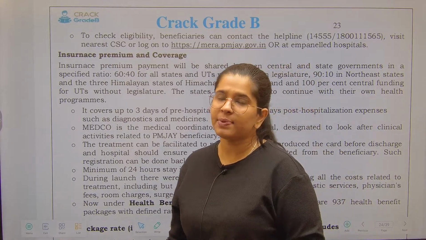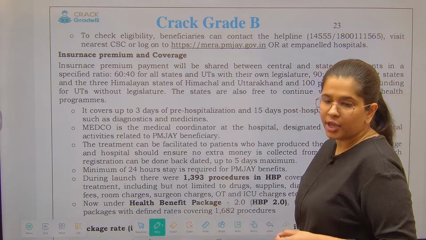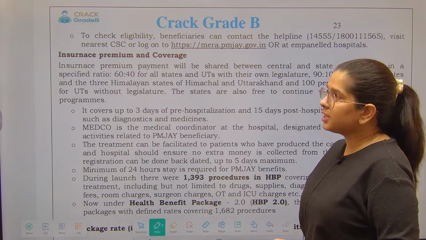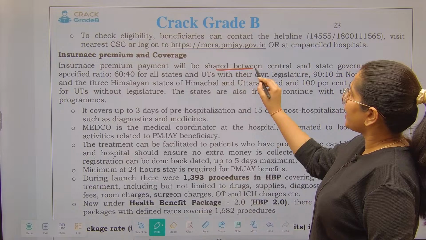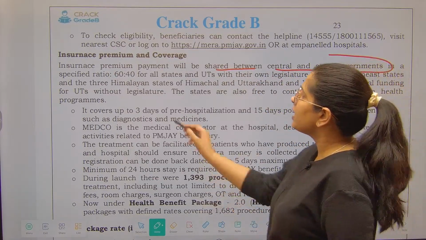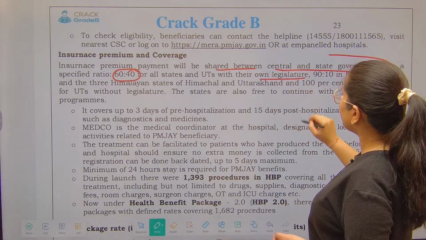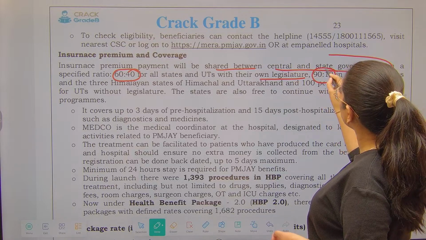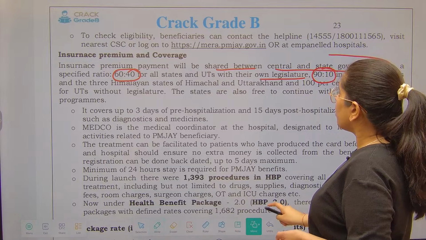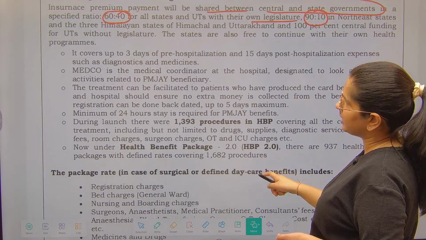Talking about insurance premium as well as the coverage. Obviously, you are providing an insurance cover, so someone has to bear the premium. Under this particular scheme, it will be shared between central and state governments in the ratio of 60:40 for all states and UTs with their own legislature, and 90:10 in the northeastern states and 3 Himalayan states of Uttarakhand, and 100% funding for UTs without legislature.